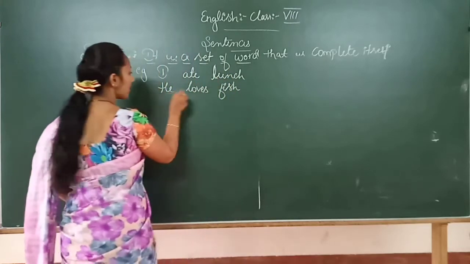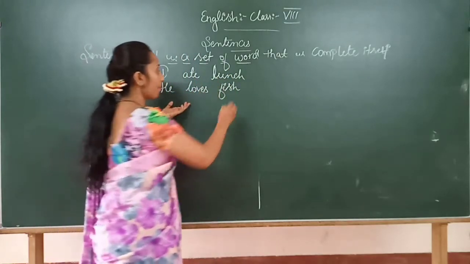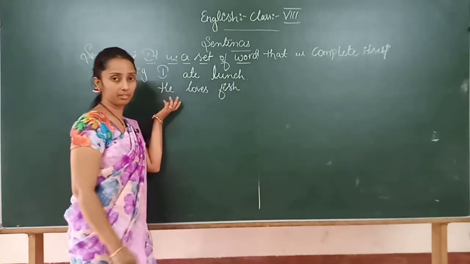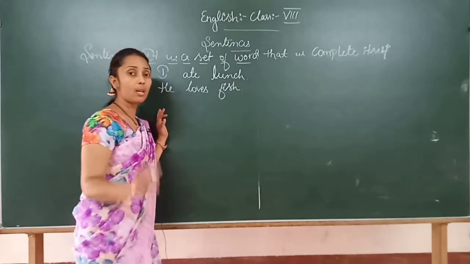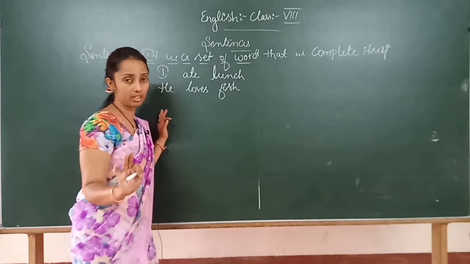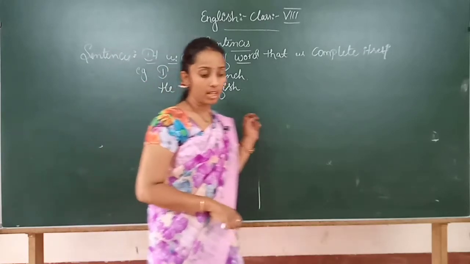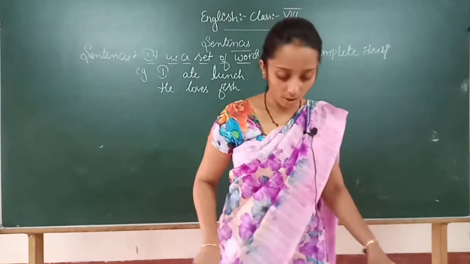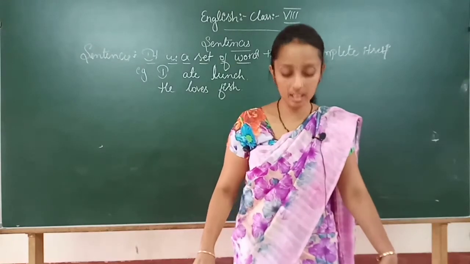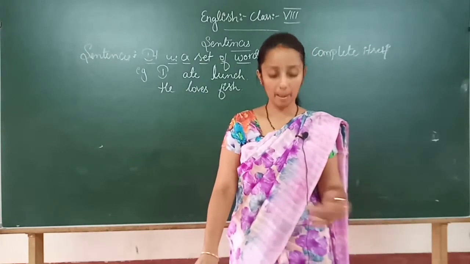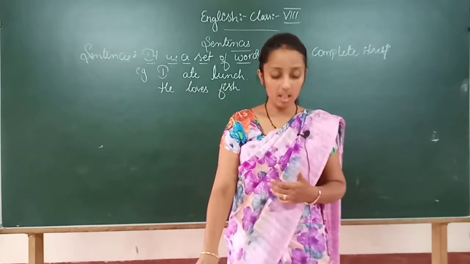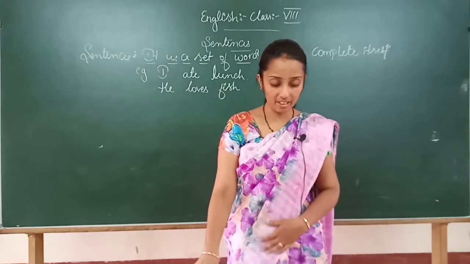See, this is a set of words, and it is complete in itself. Clear? And the sentence should have a minimum of 3 words. Now we are going to learn the types of a sentence. There are 4 kinds of sentences.